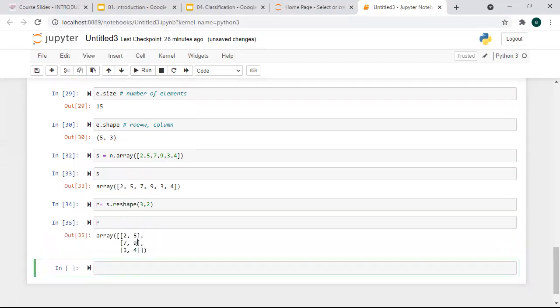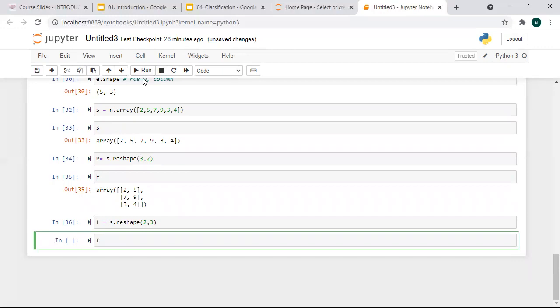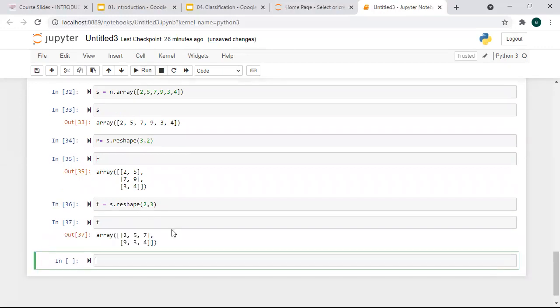Similarly, you can do it like this: F is equal to S dot reshape, but I want 2 rows and 3 columns, so you can pass it this way, and you can print F as well. So this is a way of changing the dimension from single dimension to multiple dimensions.